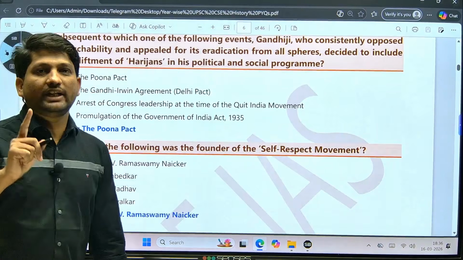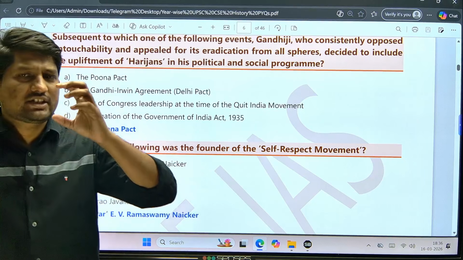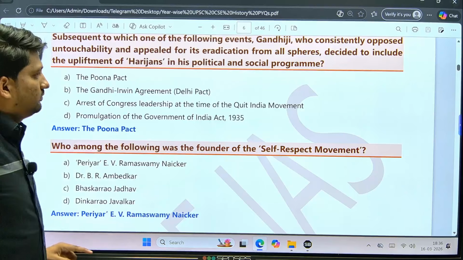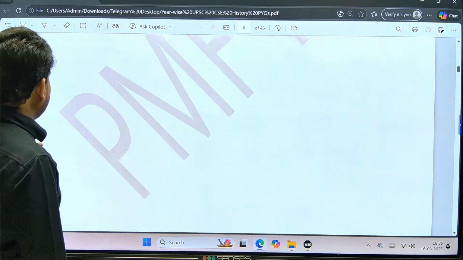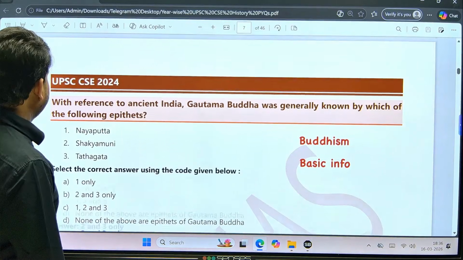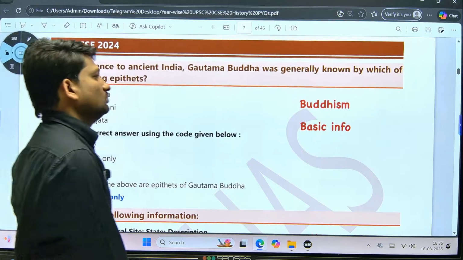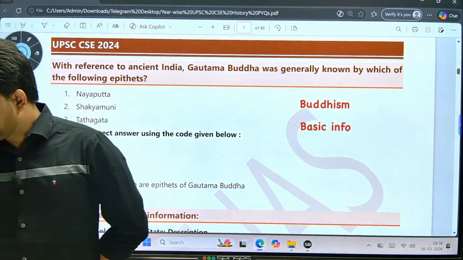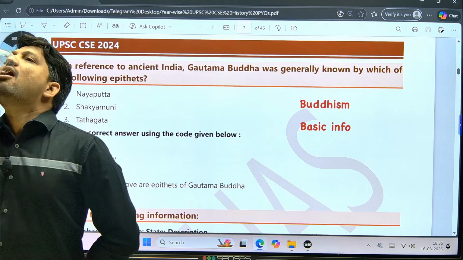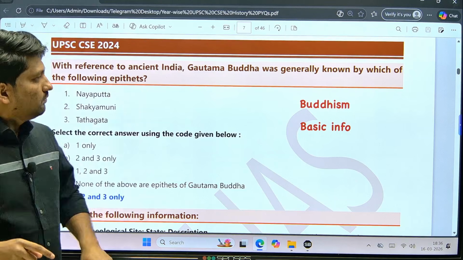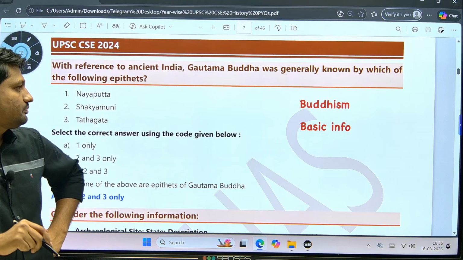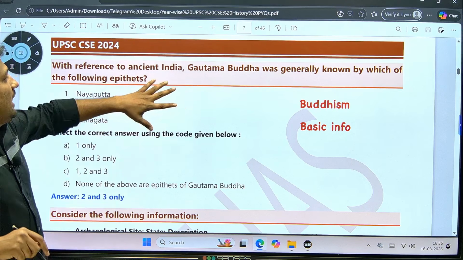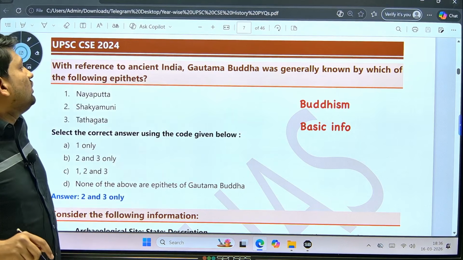So everyone, are you getting the understanding? We are not discussing the specific questions and their answers. We are just checking from where UPSC is asking the questions. So now this is the 2024 question paper. With reference to ancient India, Gautama Buddha was generally known by which of the following epithets?